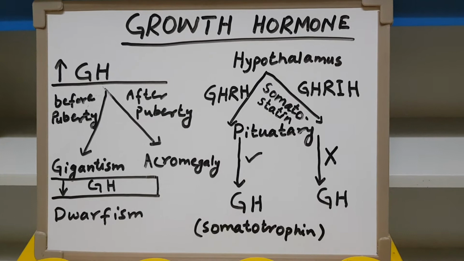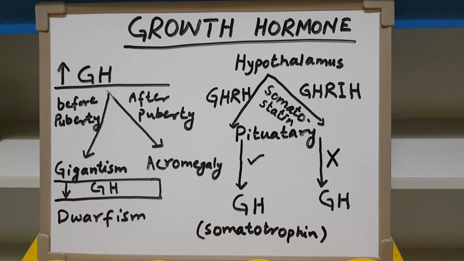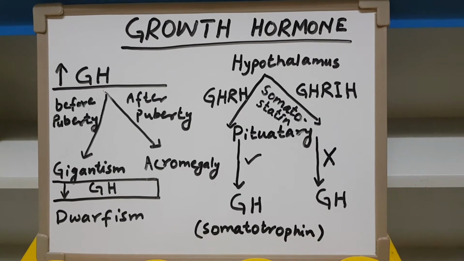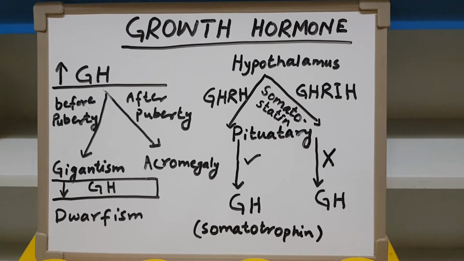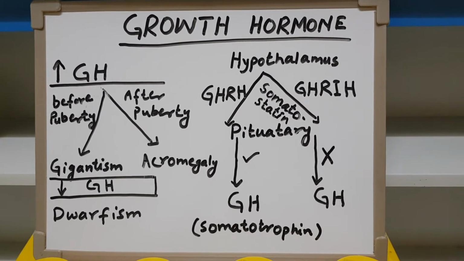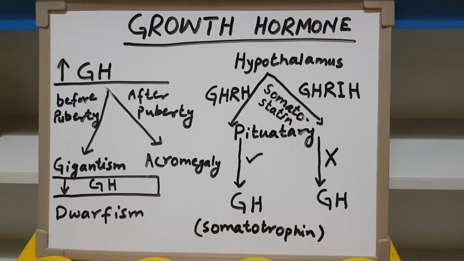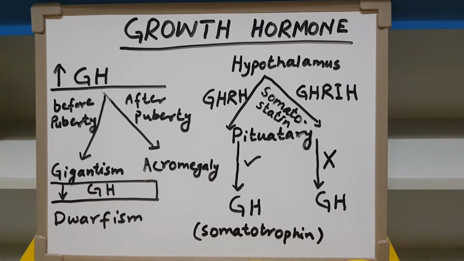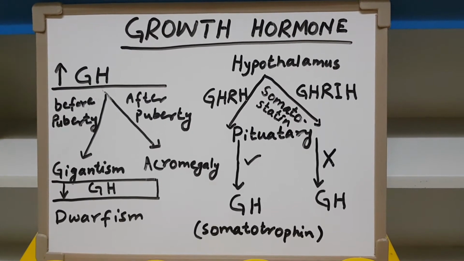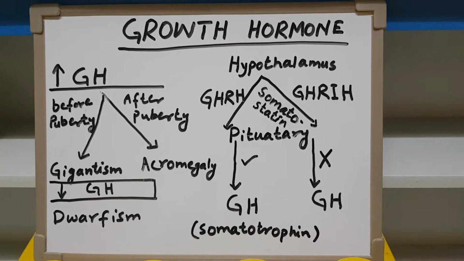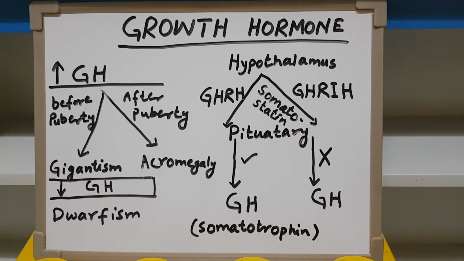On the other hand, whenever the hypothalamus secretes GHRIH, that is growth hormone releasing inhibitory hormone, whose other name is somatostatin, the pituitary stops secreting growth hormone. That's why I have put a cross on the growth hormone secretion from the pituitary in response to somatostatin.